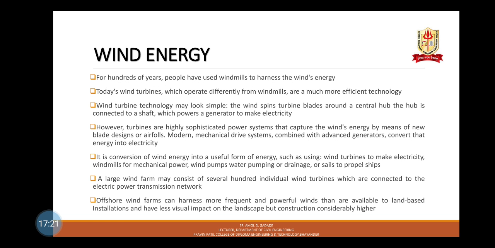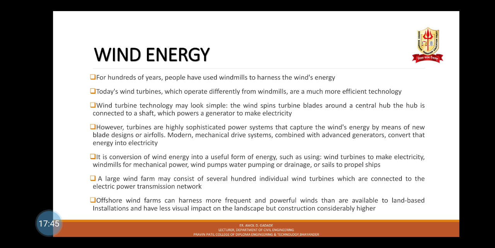Third is wind energy. For hundreds of years, people have used windmills to harness the wind's energy. Today's wind turbines, which operate differently from windmills, are a much more efficient technology. Wind turbine technology may look simple. The wind spins turbine blades around a central hub.